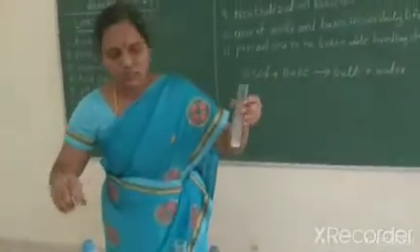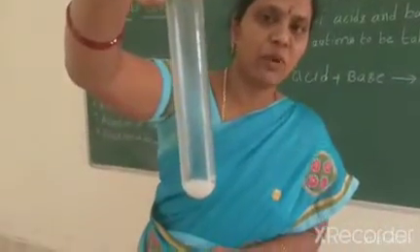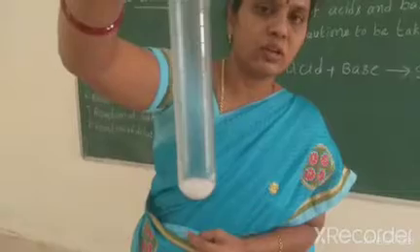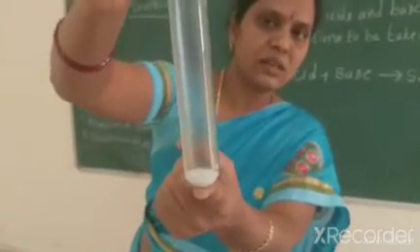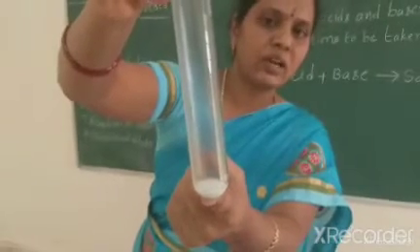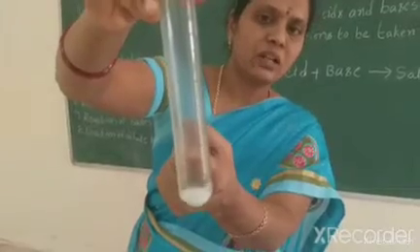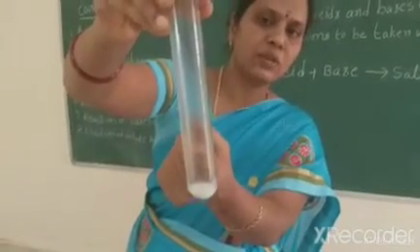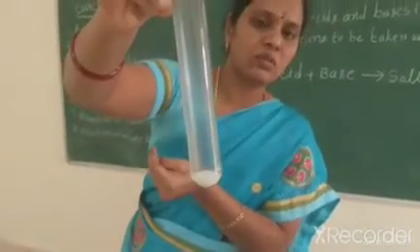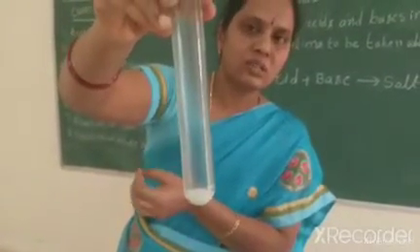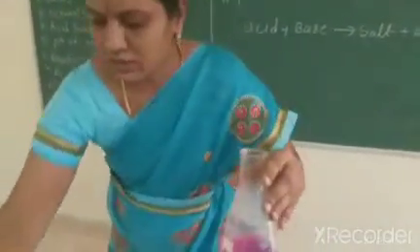Understand, students? Okay. Acid and base mix and form salt and water. I take sodium hydroxide and mix the HCl, and they form sodium chloride and water bubbles. You can observe the water bubbles on the walls of the test tube, and at the bottom the salt has formed. This is the neutralization reaction. But another one is also there.